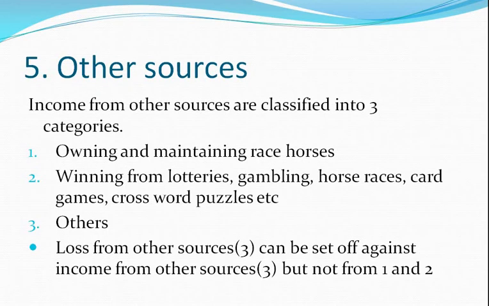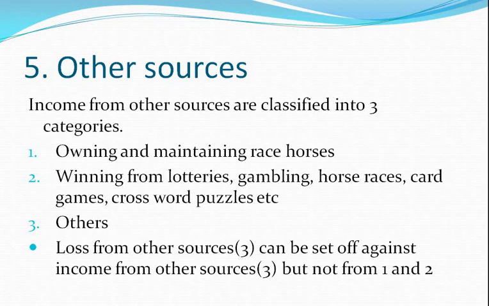Coming to next, other sources. Income from other sources is again classified into three categories. You need to remember this. This is very important. Other sources are classified into three categories. One is owning and maintaining race horses.